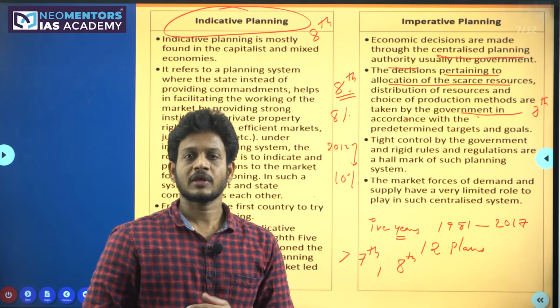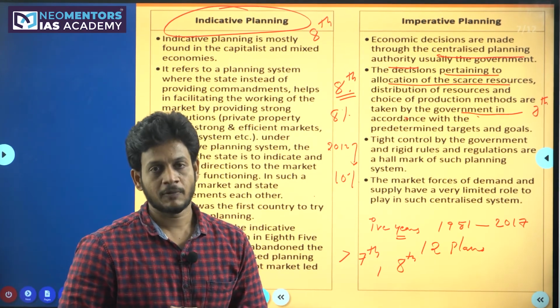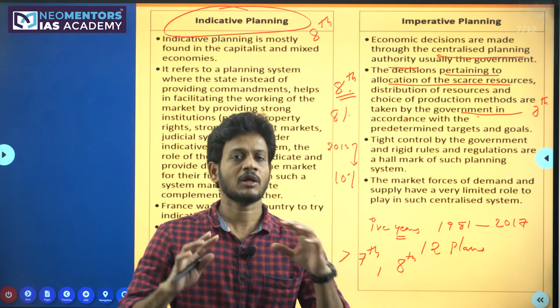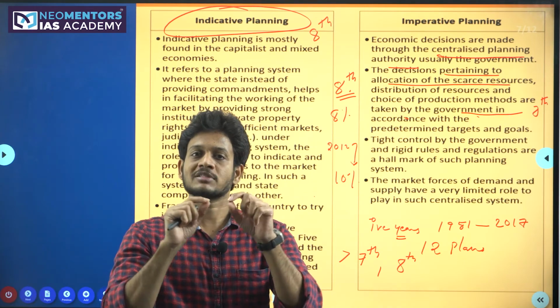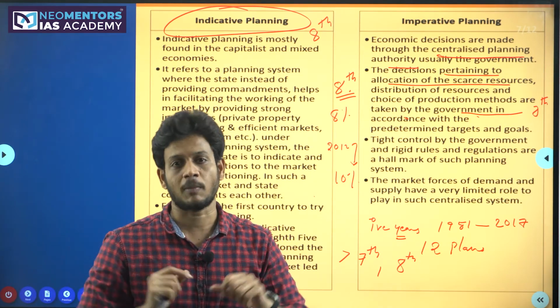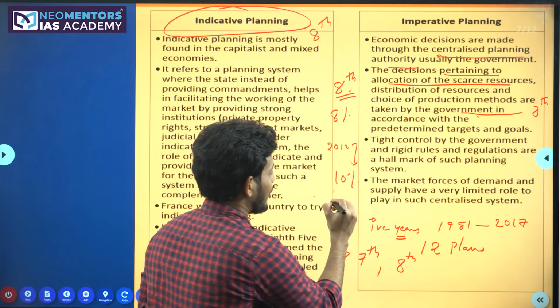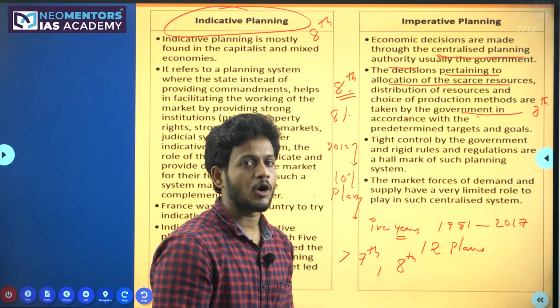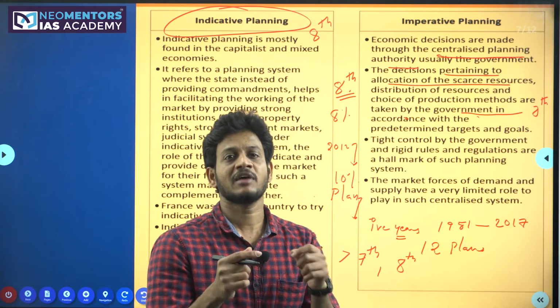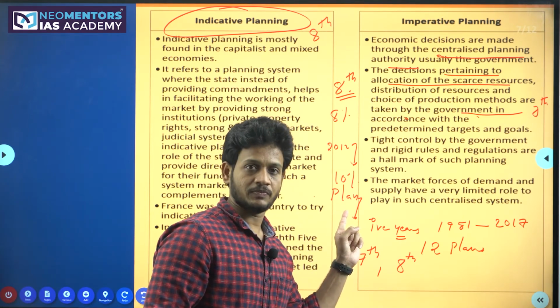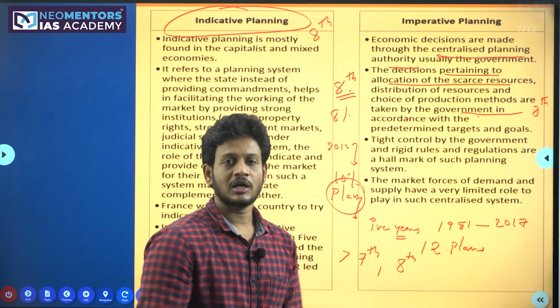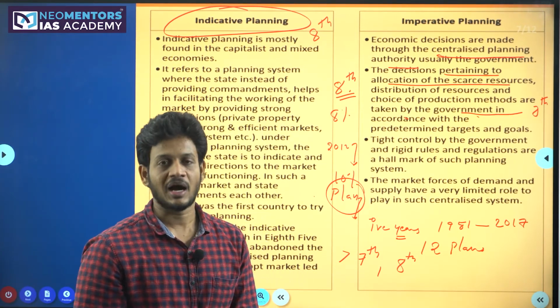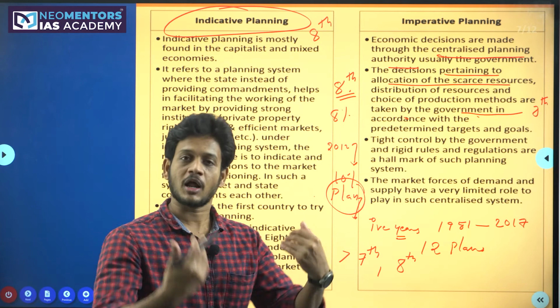For example, if you look at the budget of India before 2014, how did the budget used to be? We used to have something called plan expenditure and non-plan expenditure. What is meant by plan expenditure? The money that the government spent under the five-year plans is called plan expenditure. Now, this terminology doesn't exist today. After 2017, it was taken out.